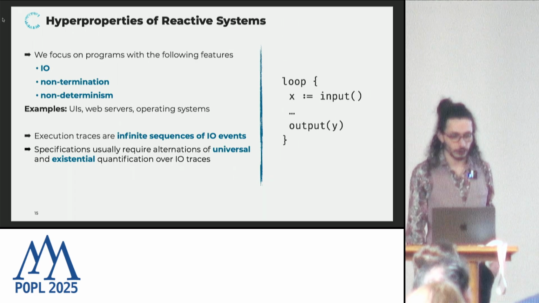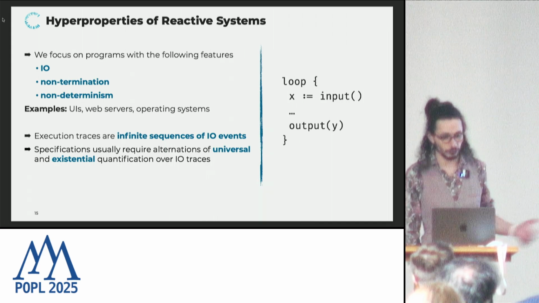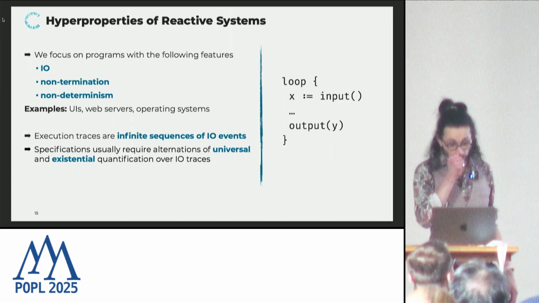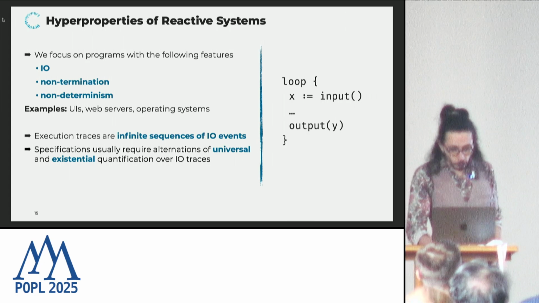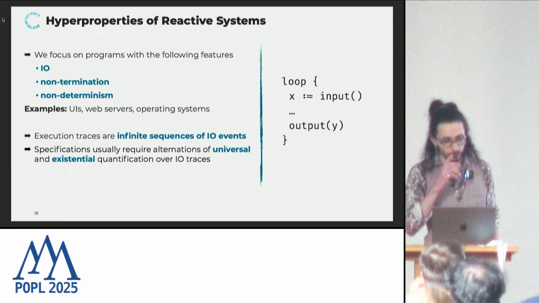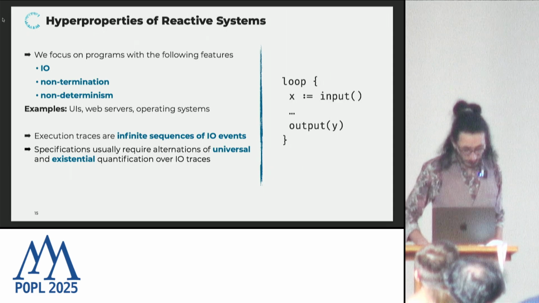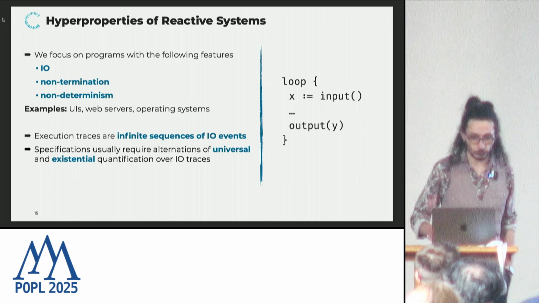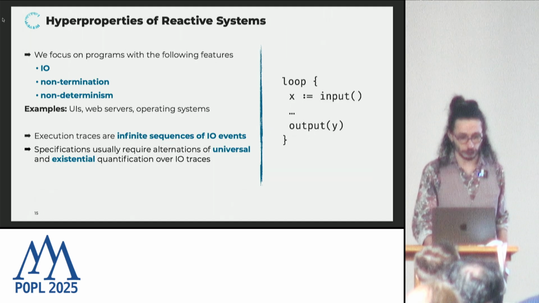OK, so one little remark about such systems is that in this context, executions are infinite sequence of input-output events. So we'll need specific machinery to specify relations between infinite sequence of events. And usually such specifications require the ability to universally and existentially quantify on traces. So this is going to be a critical feature.